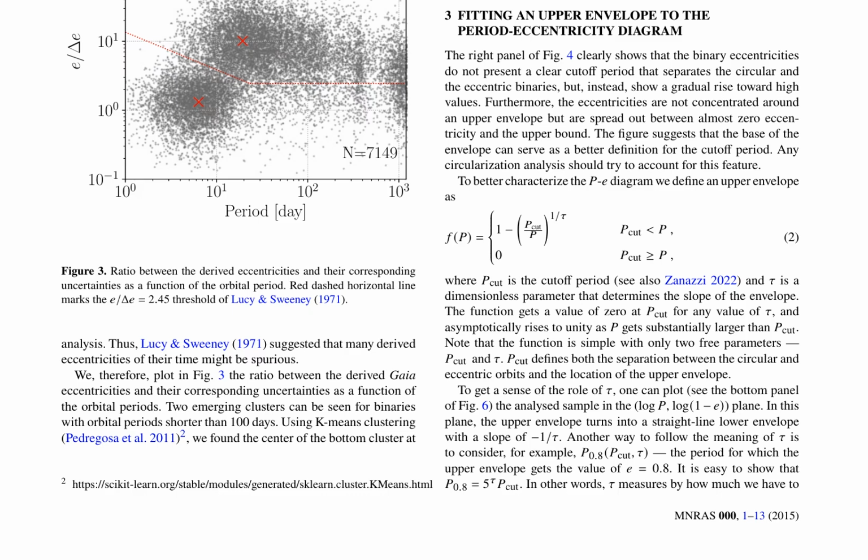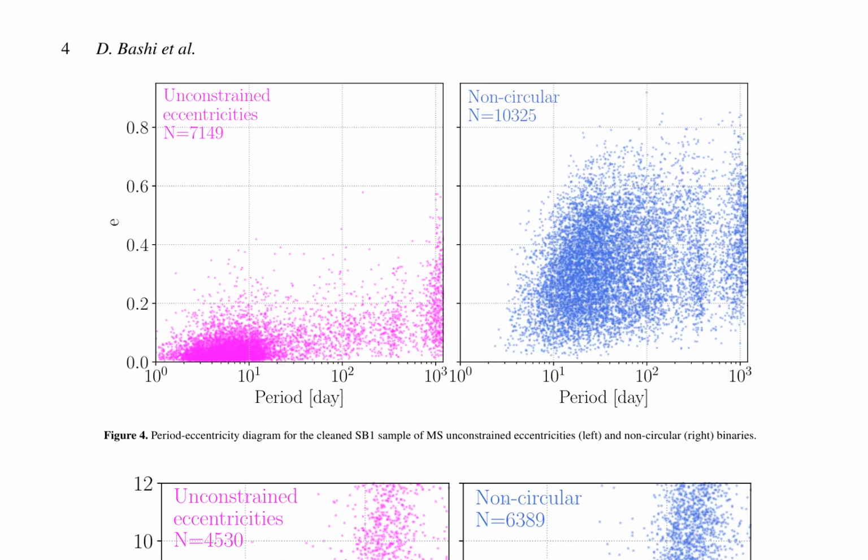The two subsamples are presented in Figure 4, where the dense area of near-circular binaries is populated by the unconstrained eccentricity sources only. The age-effective temperature dependence of each subsample is plotted in Figure 5, showing a strong correlation between effective temperature and age, with no apparent age difference. The authors then focus on analyzing the subsample of 10,325 binaries with well-constrained eccentricities, deriving the dependence of P_cut on stellar temperature.